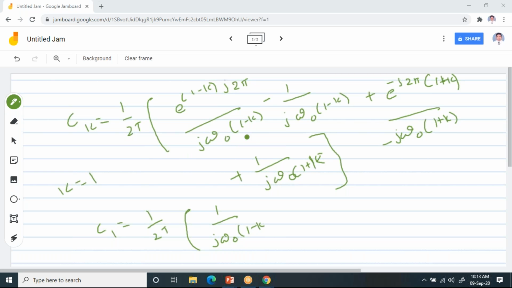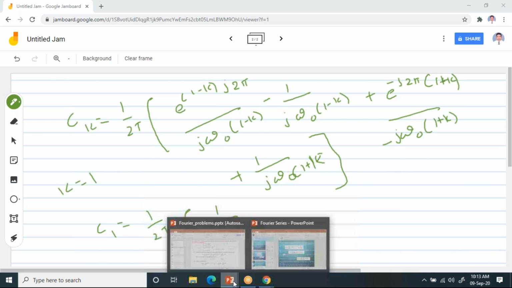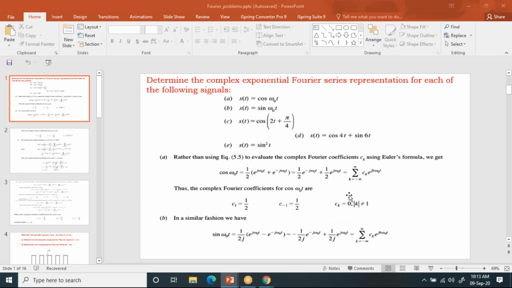When you apply L'Hospital rule, what you have to do is just differentiate it. When you differentiate it, you will get this and this term gets cancelled. Then if you simplify it, you will get the value 1 by 2. That is how you will get this. Now observe this presentation, you will understand that. After applying L'Hospital rule, after differentiating, your C1 is 1 by 2.